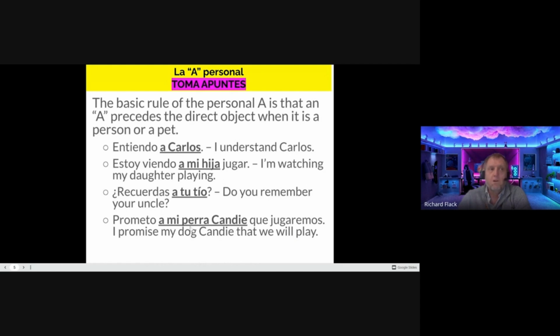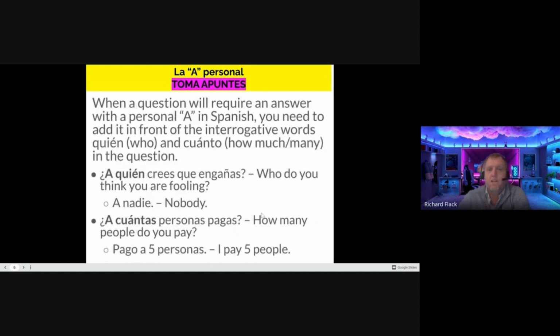So with animals, be careful. Notice that it says a pet. Any other animal, we are not going to put the a. Only animals that we have in our house that we treat as family members, that are part of our family. Okay, some other things that you are going to need to know. Again, you are taking notes. If you need to pause the video to keep up, absolutely do that, and then press play again to keep going.